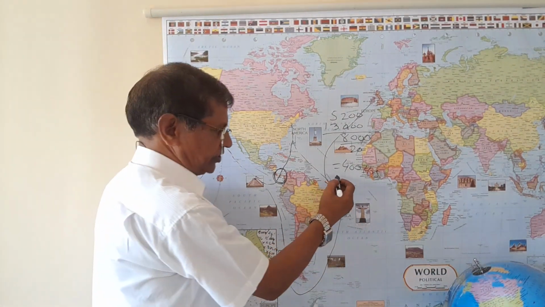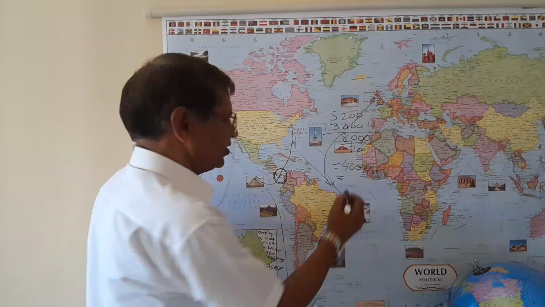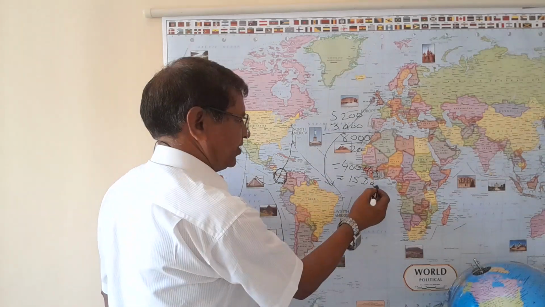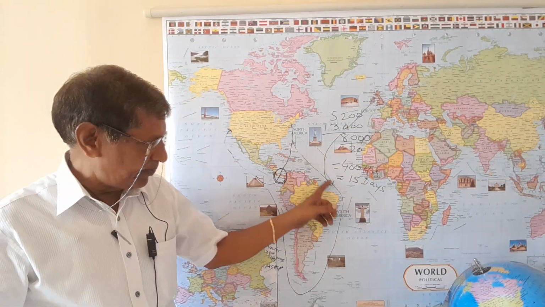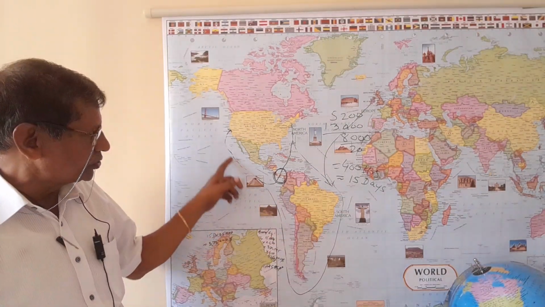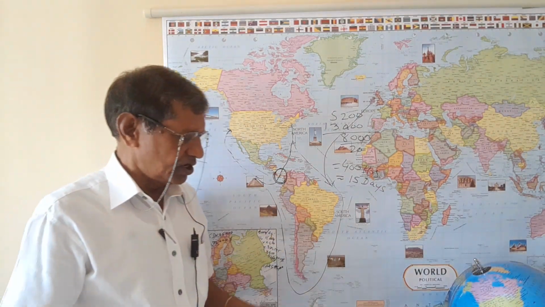Ship will take about 400 hours. Convert into days by dividing by 24 hours, we get roughly 16, let us round figure, let us say 15 days. It means ship has to take 15 additional days to travel from New York to San Francisco if this is going to follow this route.